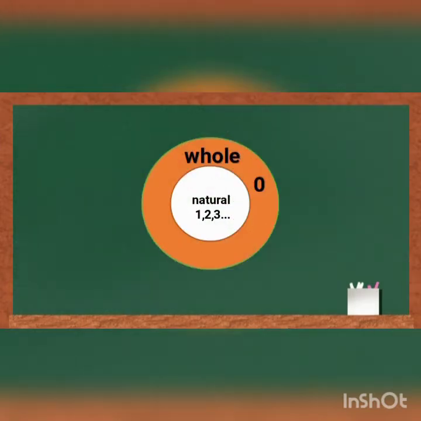The next one is whole numbers. Whole numbers start from 0. They are denoted by the letter W. For example, 0, 1, 2, 3 and so on. There is no end like natural numbers. We can't tell the greatest number of whole numbers also.